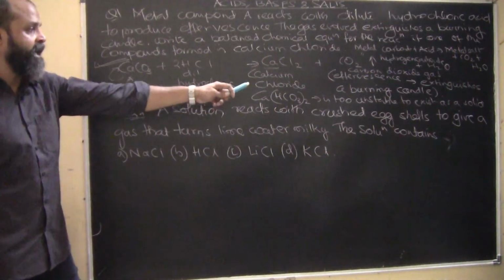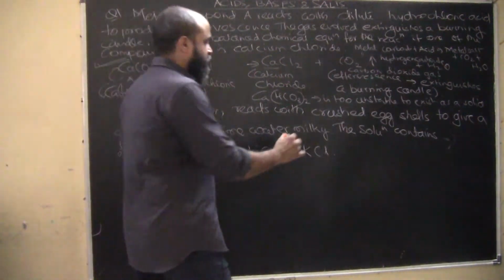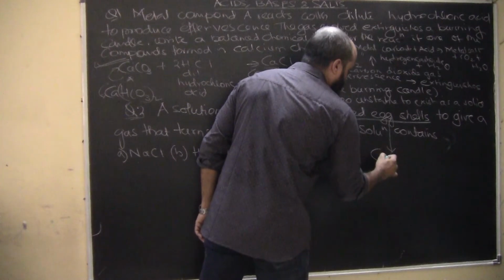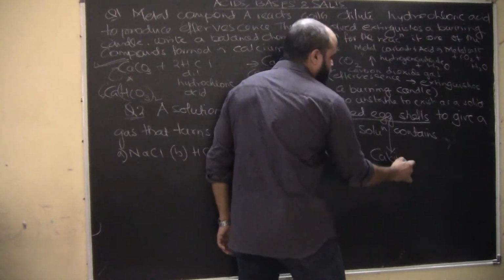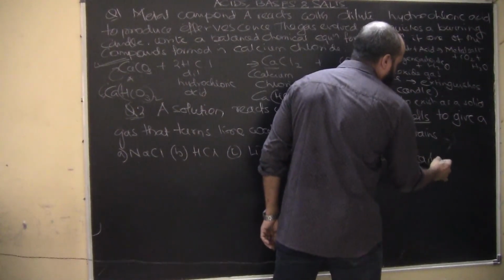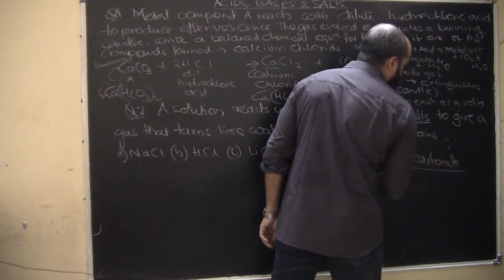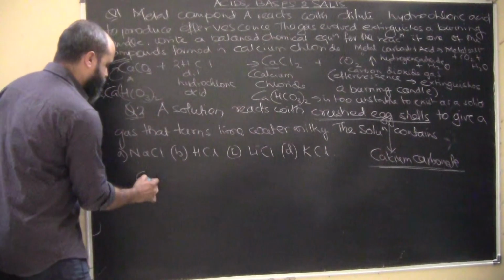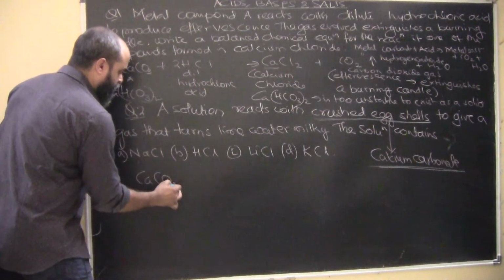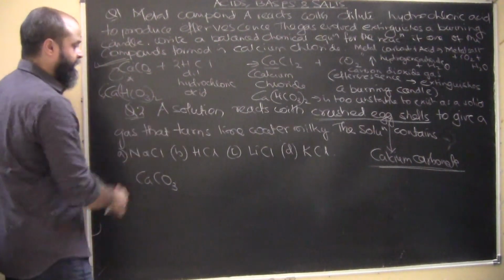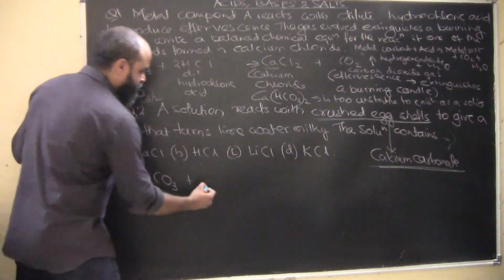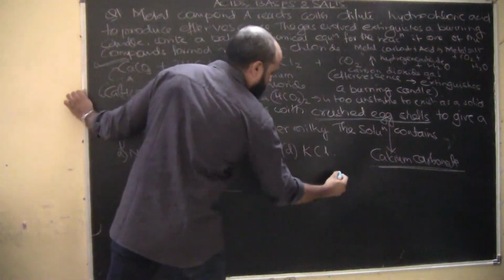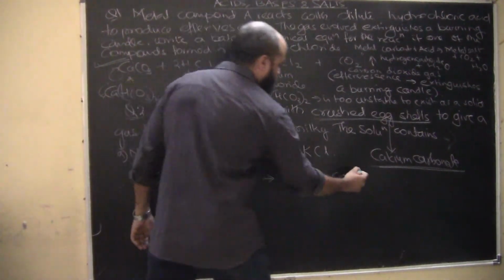A solution reacts with crushed egg shells. Now crushed egg shells are what? Crushed egg shells are basically calcium carbonate. We all know crushed egg shells are nothing but calcium carbonate. So crushed egg shells contain calcium carbonate, okay, to give a gas that turns lime water milky. So there has to be a solution that is giving a gas which is turning lime water milky.